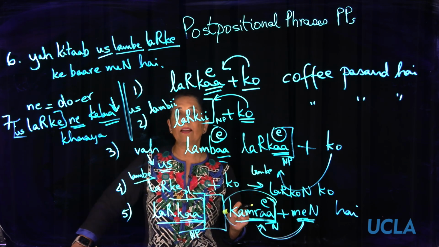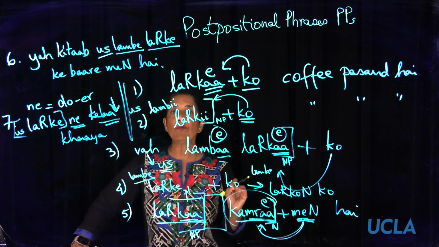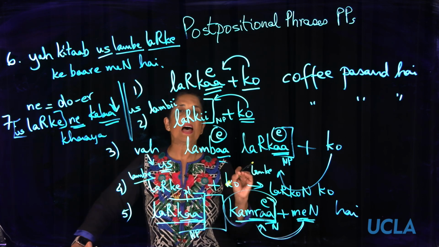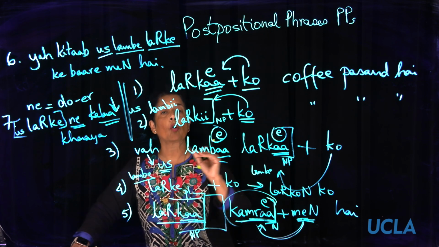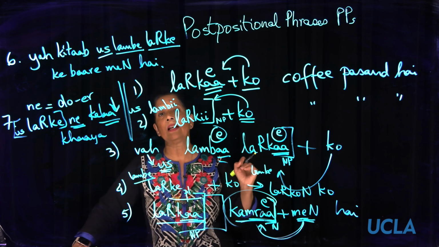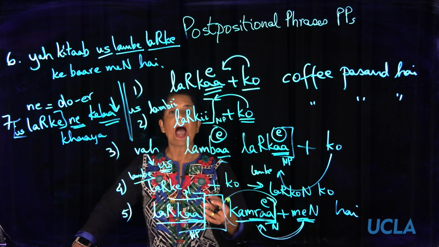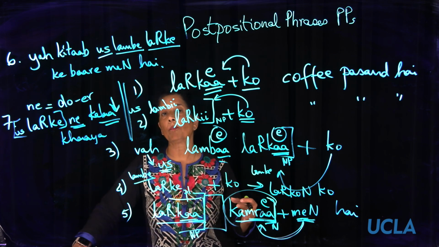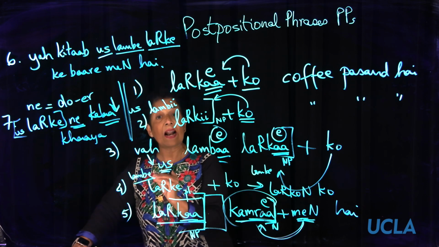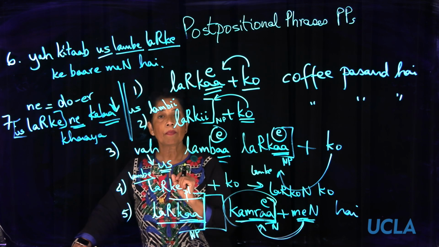And we said that the two main rules are, if a noun phrase is immediately followed by a postposition, then the whole noun phrase goes into oblique. A masculine noun that ends in a will become e, and we said that all plural obliques will end in on, and we said that adjectives that end in a will become e,